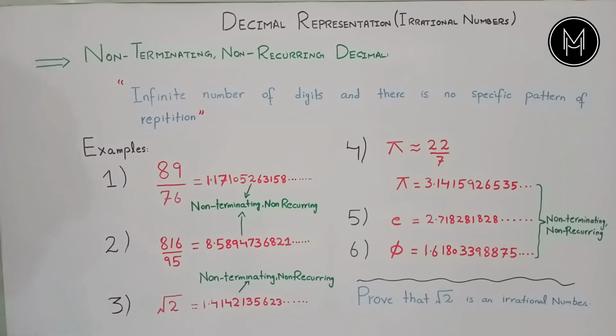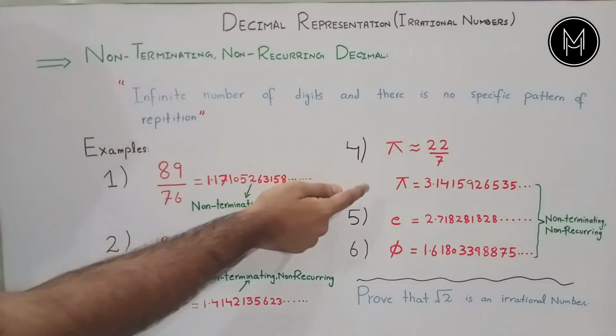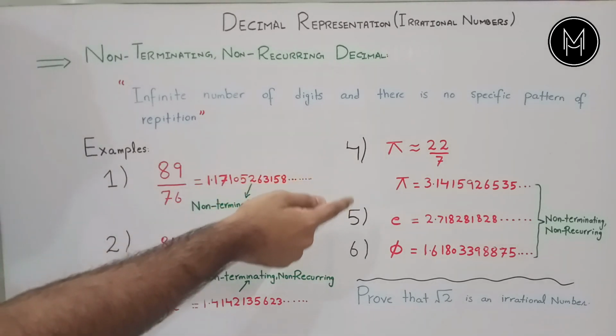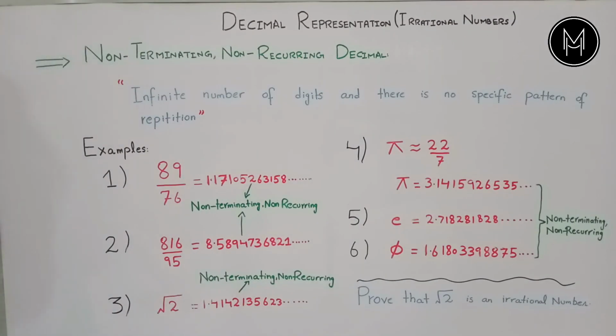Basically, pi is approximately equal to 22 by 7, and we can see that both 22 and 7 are integers and this fraction is fulfilling the condition of a rational number, but pi is not a rational number because similar to the previous numbers, pi also has a decimal representation which is non-terminating and non-recurring, so therefore pi is also an irrational number.